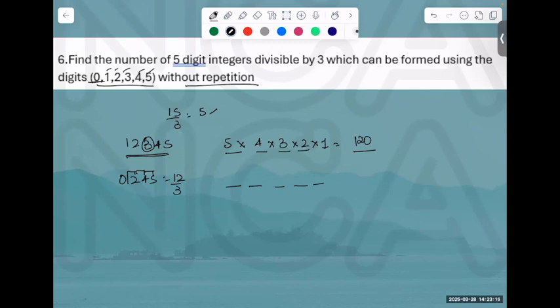Now listen, what are we looking for? A 5-digit integer. If I put 0 in front, can it be a 5-digit integer? So I can only fill the first place in 4 ways. Next 4, next 3, next 2, next 1. Because in this case, I cannot put 0 in front.